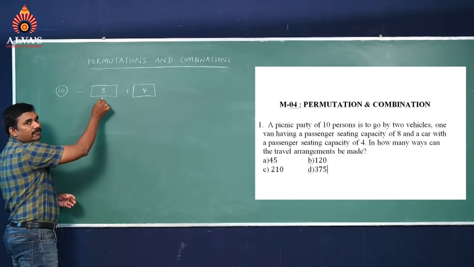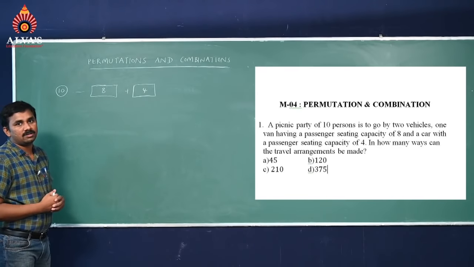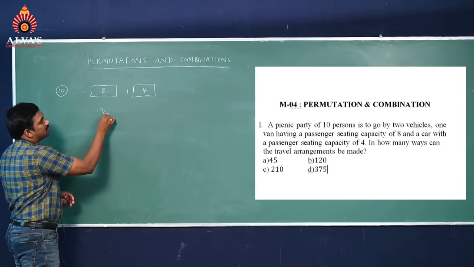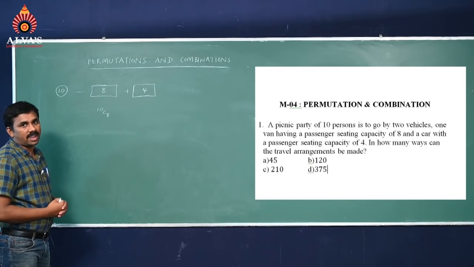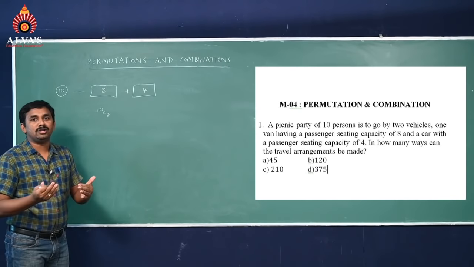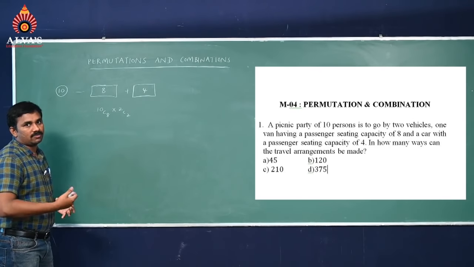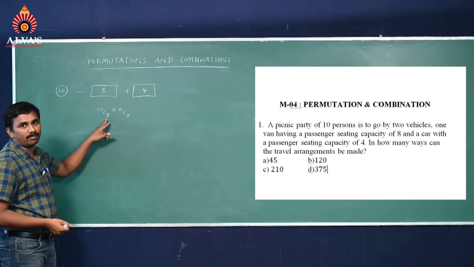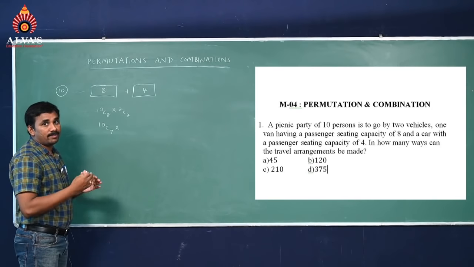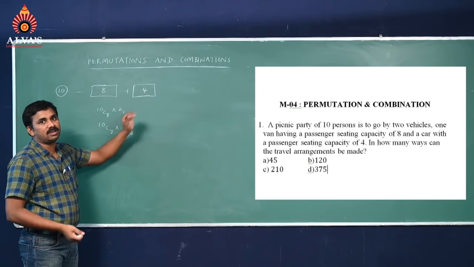So here the maximum we can consider is 8 and the minimum is 4. If you follow this, maximum 8 means you can start by selecting 8 persons out of 10, that is 10C8. Remaining 2 persons we can arrange in the remaining 2 seats, which we write as 2C2. But one more option we can follow: 10C7 into the remaining 3 persons, 3C3. So 3 persons we can arrange in the other vehicle.